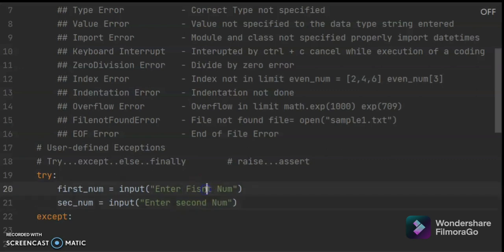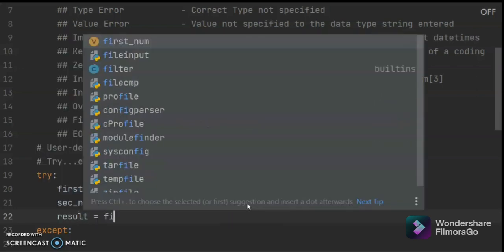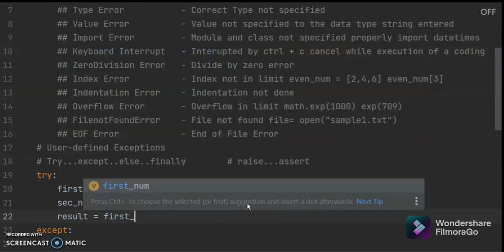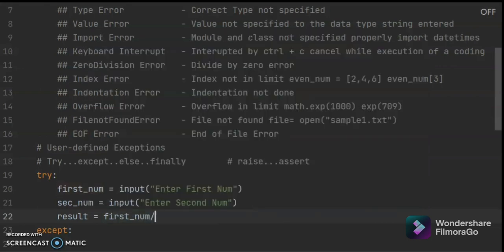First and second. Here what I am doing is, I want to divide this, so we will have a result equal to first num divided by second num.